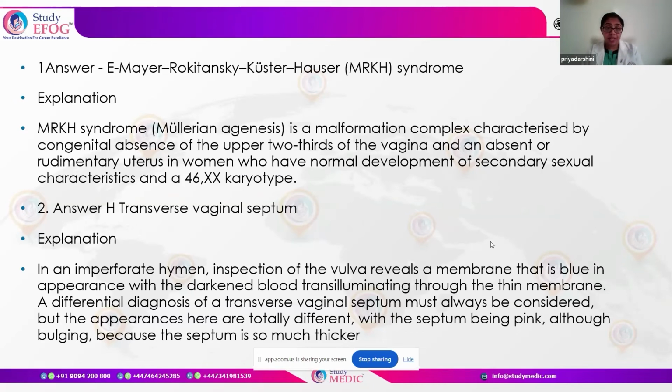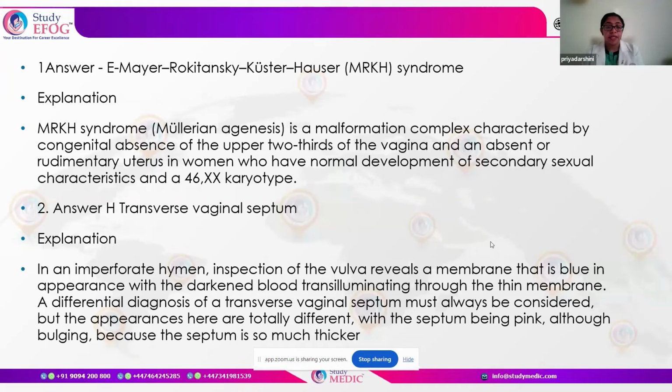Coming to the first one, as I told, it is a case of MRKH syndrome, or Mayer-Rokitansky-Küster-Hauser syndrome, because there is absence of uterus. But the second one, we were thinking in terms of imperforate hymen, but the answer provided is a transverse vaginal septum. Let us see how to differentiate the two.